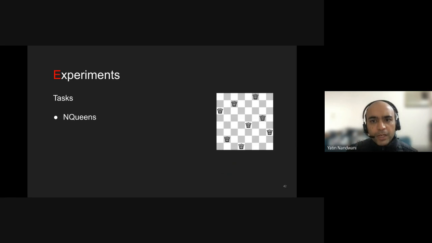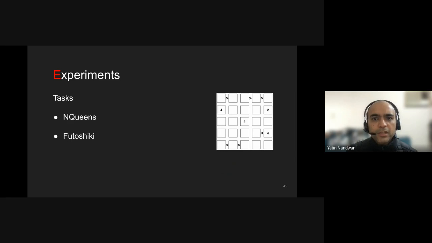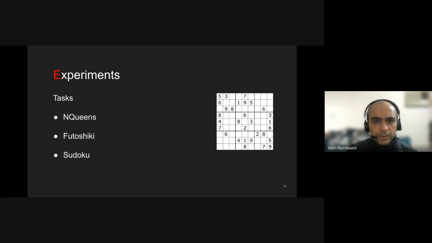Finally, we evaluate different training techniques and losses on three different puzzles: N-Queens, Futoshiki, and Sudoku. The base architecture for N-Queens and Futoshiki is Neural Logic Machines, whereas for Sudoku, we use the state-of-the-art architecture, Recurrent Relational Networks, RRNs.